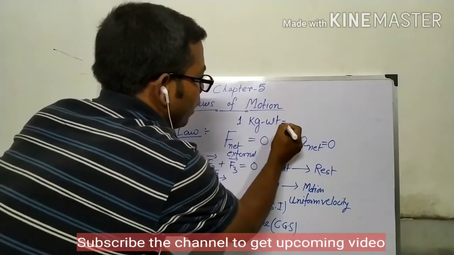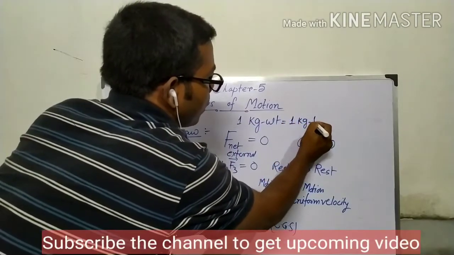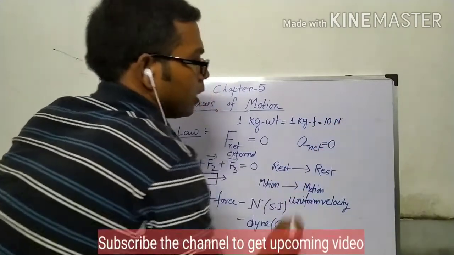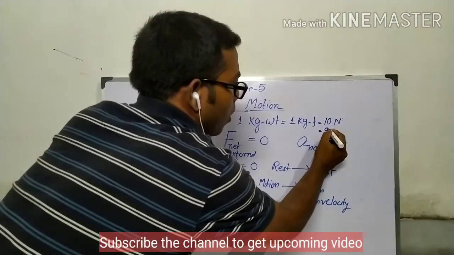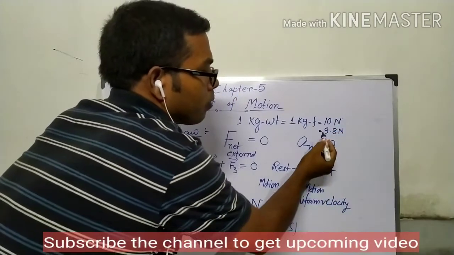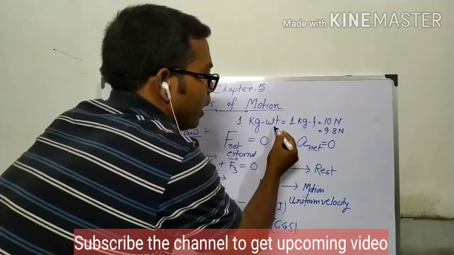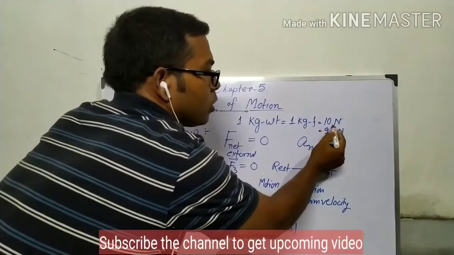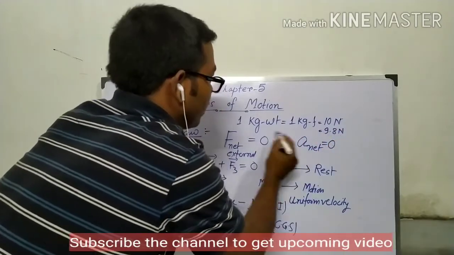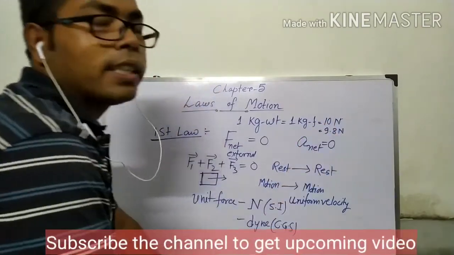So 1 kg weight equals 1 kgf equals 10 Newton or 9.8 Newton. If g is given as 10, then 1 kg weight or 1 kgf equals 10 Newton. If g is 9.8, then 1 kg weight or 1 kgf is 9.8 Newton.